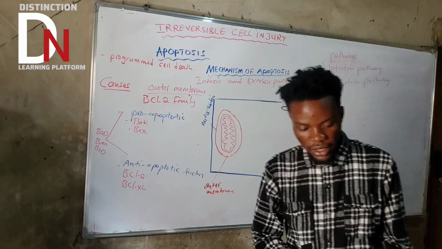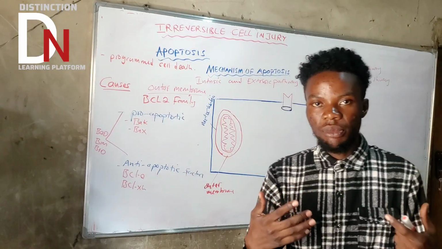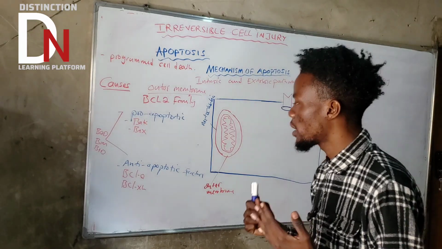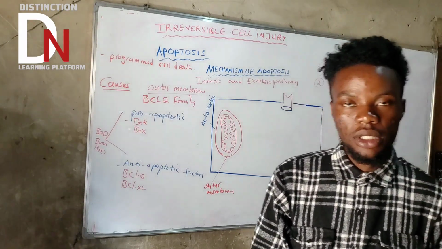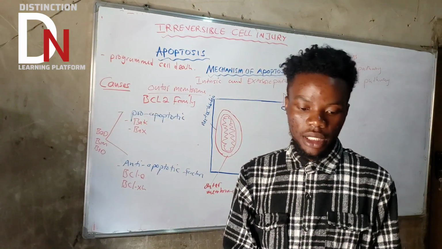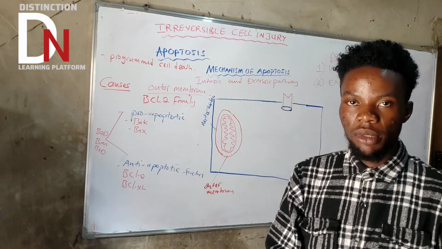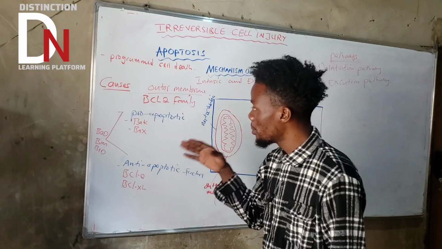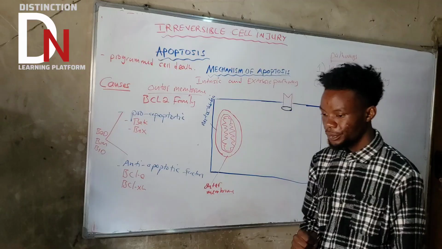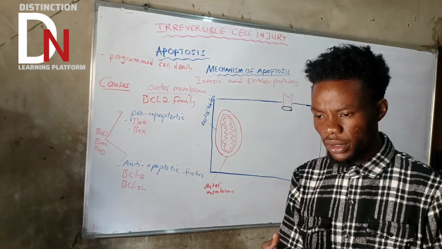Okay, since we've understood what is in the outer membrane, remember that in the outer membrane of the mitochondria there is what we call the BCL2 family. And remember that BCL2 family members are not always in the outer membrane. They can also be found somewhere else, like in the ER, maybe the cytoplasmic membrane, or the nuclear membrane. But the major place where you can find them is the outer membrane of the mitochondria.